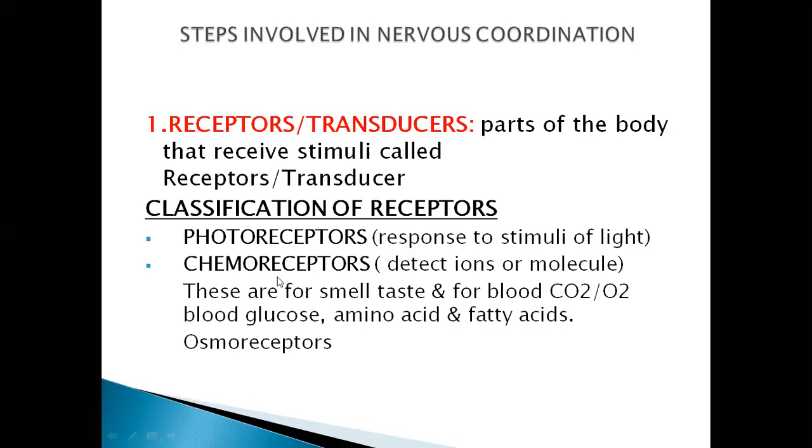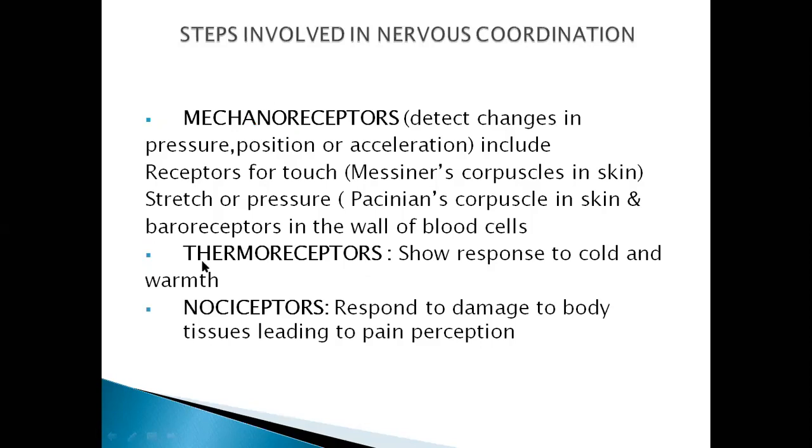So these are certain chemicals that are being detected here. Next to it is the mechanoreceptor, the third type of receptor. It detects mechanical changes like pressure, position, or acceleration. It includes receptors for touch.